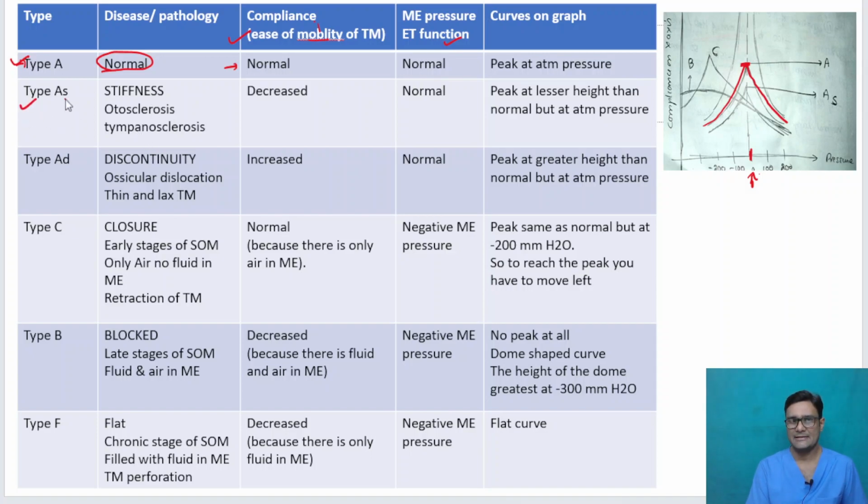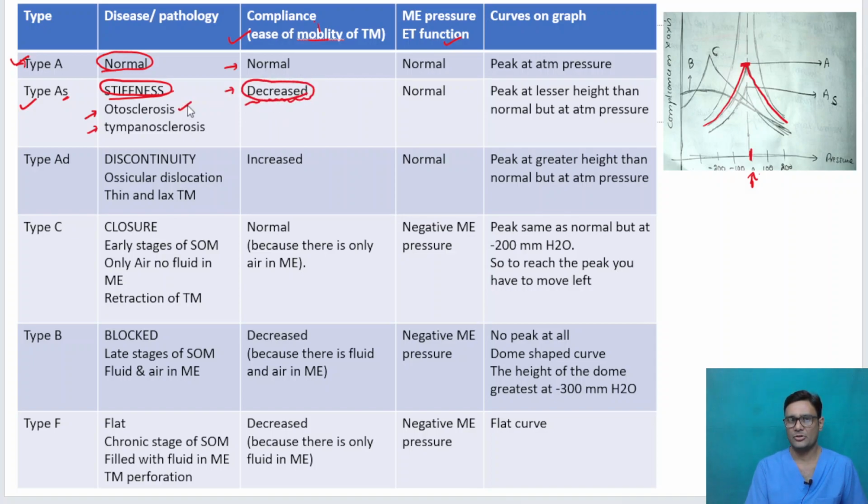What is type AS? The subscript S stands for stiffness of the tympano-ossicular system. You will see this in otosclerosis and tympanosclerosis. Any kind of ossicular fixation pathologies. Because the ossicles cannot move properly, what happens to the ease of mobility of the tympanic membrane? It is decreased.